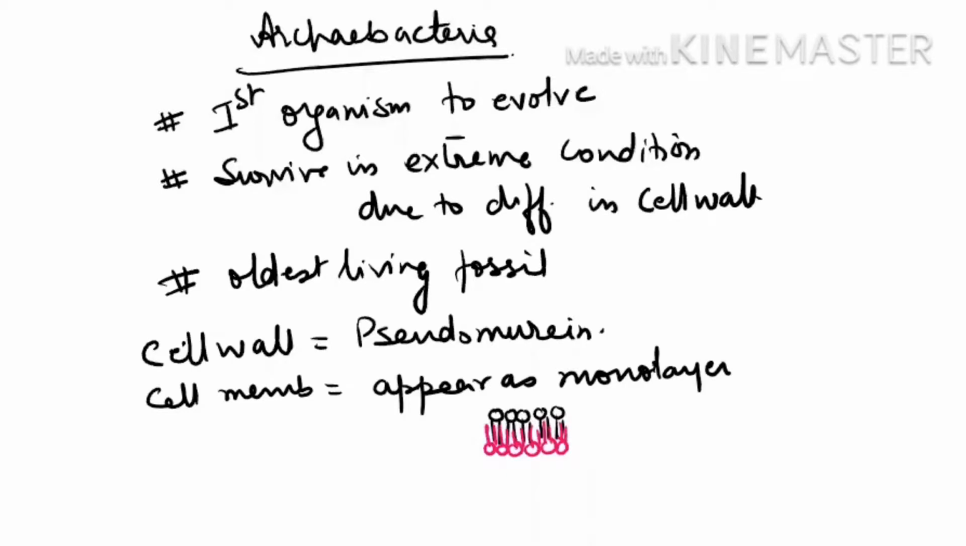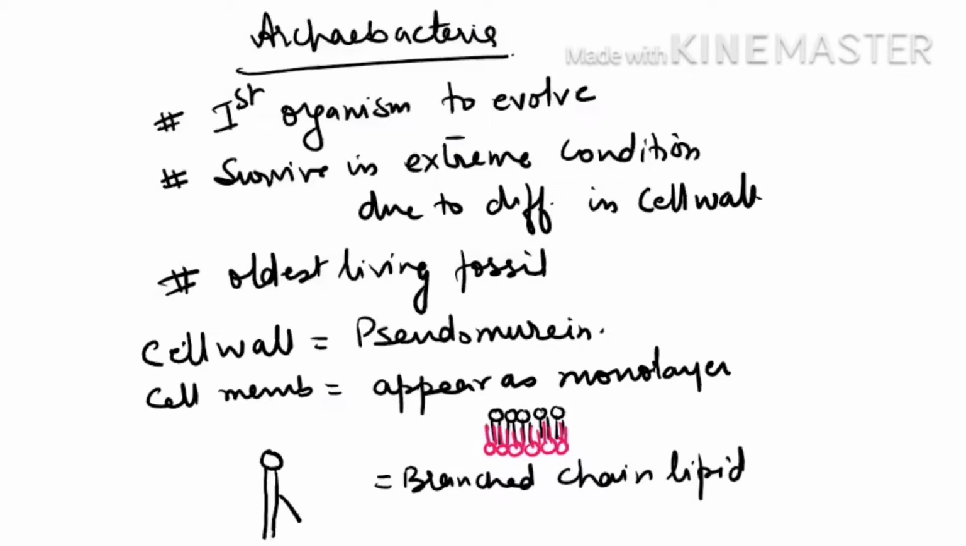And they have branched chain lipid. This is again a PMT question. If they ask how the archaebacteria survive in the extreme conditions, if they don't give you the option cell wall, then they will give you the option branched chain lipid. So this is only a diagrammatic representation. You can draw it this way and keep this picture in mind if they are showing branched chain lipid. Okay, it's only for learning. It is not an exact diagram. It is only for the learning of the student, which I have made.